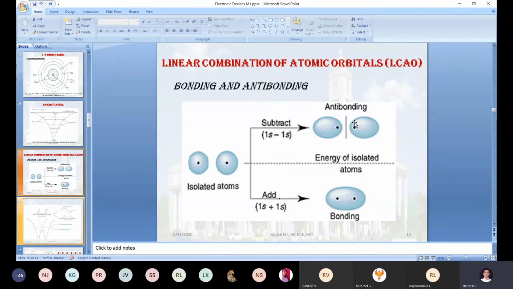Due to the same charge carrier of an electron, even this hydrogen is repelled and this hydrogen atom is also repelled. But still, this hydrogen consists of only one electron in its cloud, and this hydrogen atom also consists of only one electron in its cloud. Correct? So hence, the probability of finding the electron is less in the antibonding. The probability of finding the electron is maximum in the bonding.